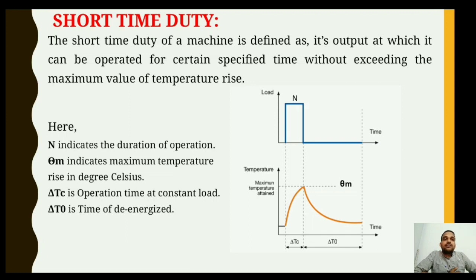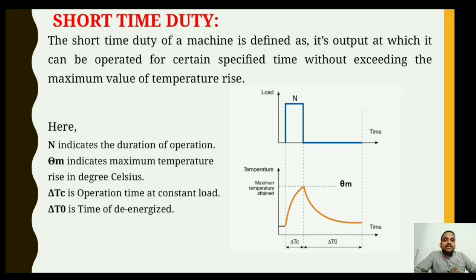It means the short time duty cycle is very similar to the continuous duty cycle, in that a constant load is applied to the motor. Unlike the continuous duty, the load is removed before the motor is allowed to reach its thermal equilibrium. At this point of theta m, as you can see from the figure, the motor rests and is allowed to cool down until it reaches the ambient, that is the room temperature, or we can say the environmental temperature.